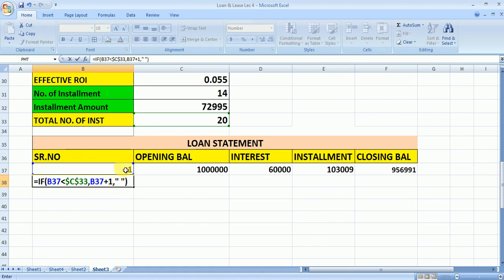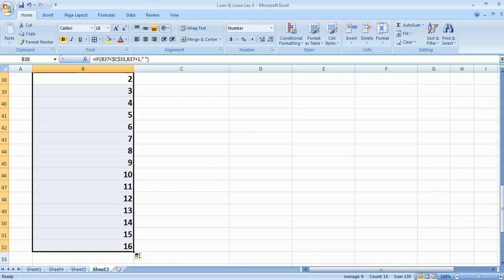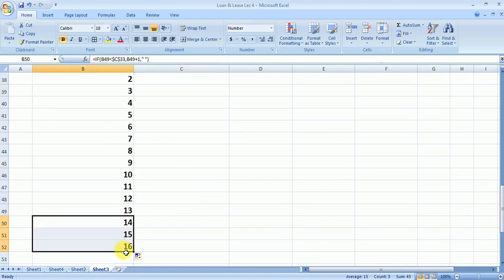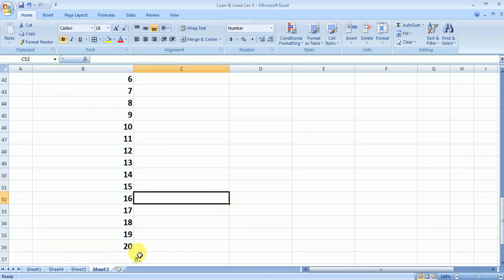So what I am saying here, if this serial number is less than total number of installment, then it should add plus 1, otherwise it should be blank. So enter. So when you drag it, you can see here, so you will get the value till 20 only.